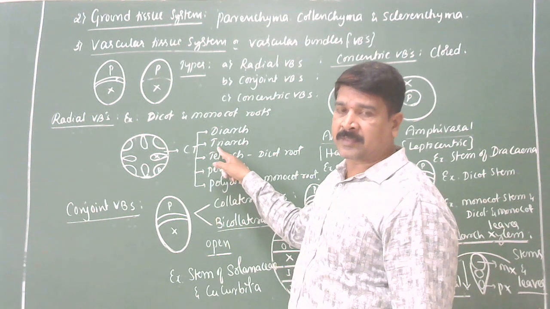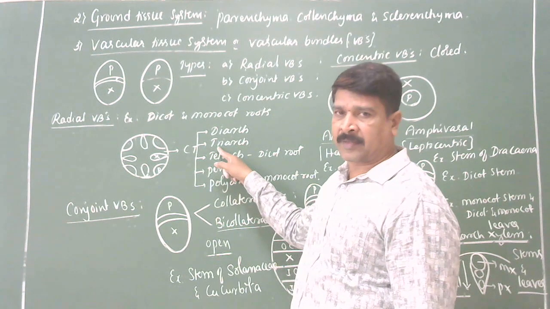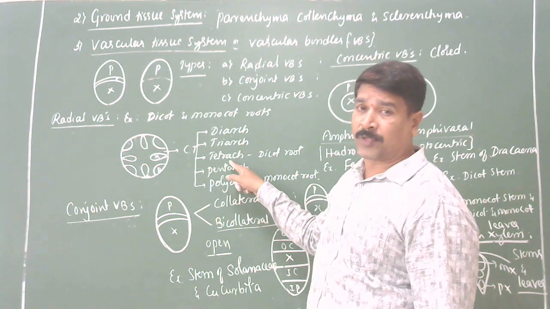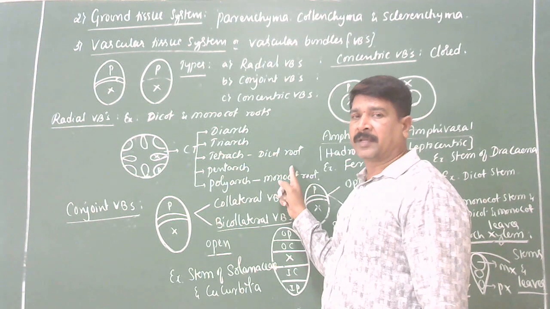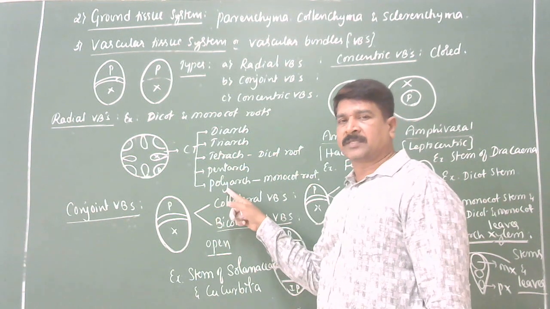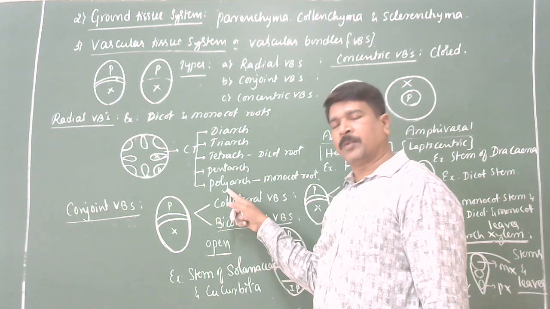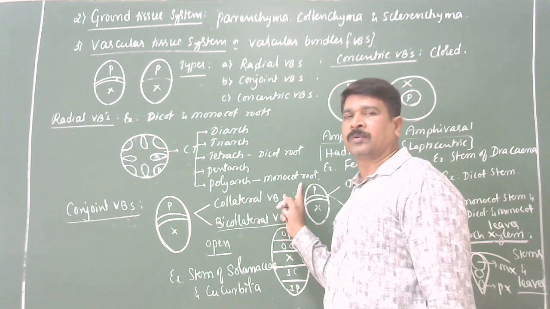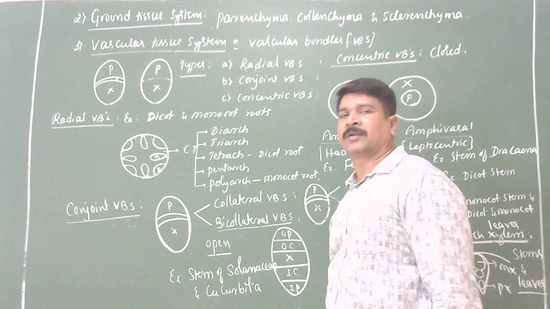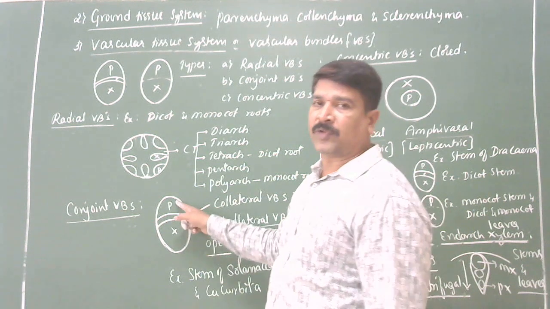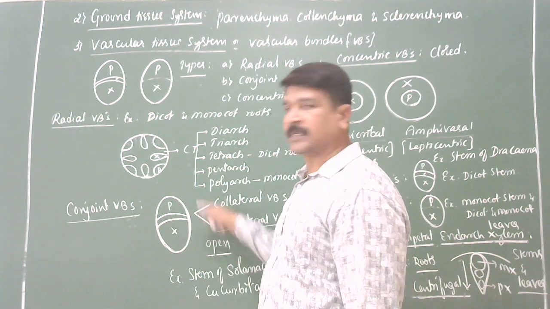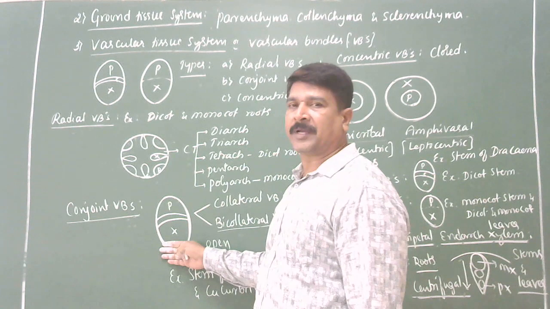3 phloem patches, 3 xylem patches: triad. 4 xylem and 4 phloem patches: tetrad, seen in dicot. Many xylem patches, many phloem patches: polyarch, seen in monocot. Clear? Next, conjoint. When xylem and phloem combine together to form a single bundle, lying on the same radius, then